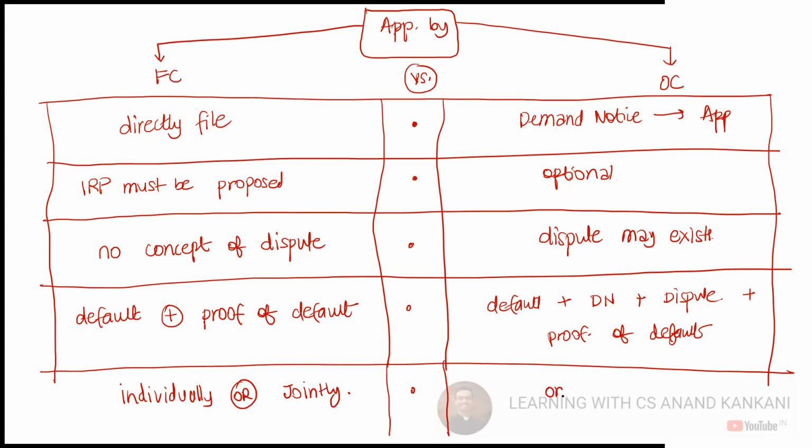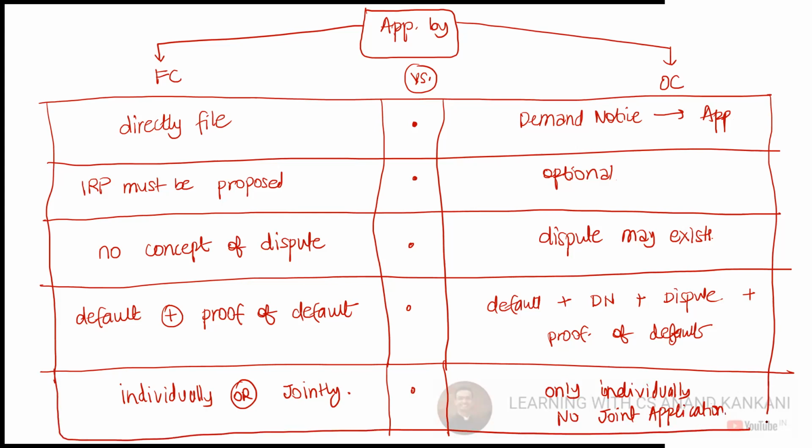But here it is only individually. No joint application. Now tell me, does this make sense?